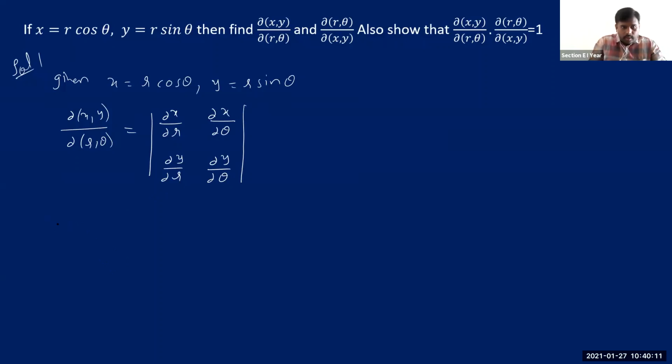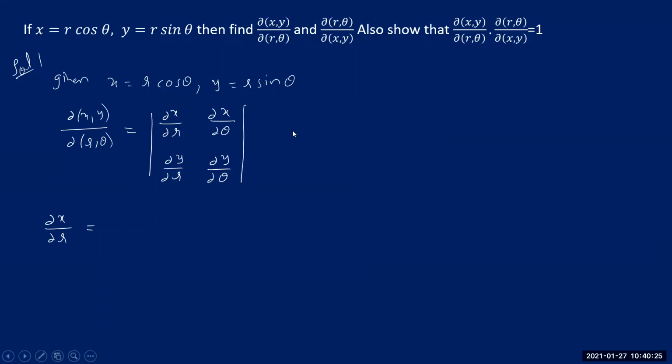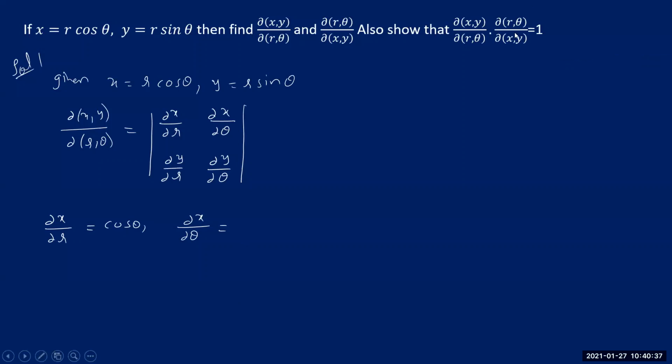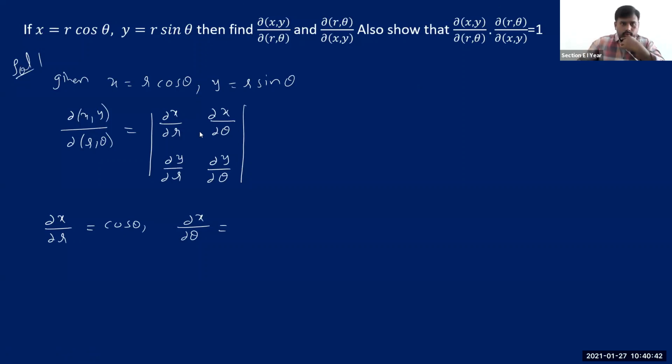Now, to calculate all this, we need to evaluate all these derivatives. Dou x by dou r, anybody? x is equal to r cos theta, so what is dou x by dou r? Cos theta. Then the other one, dou x by dou theta?